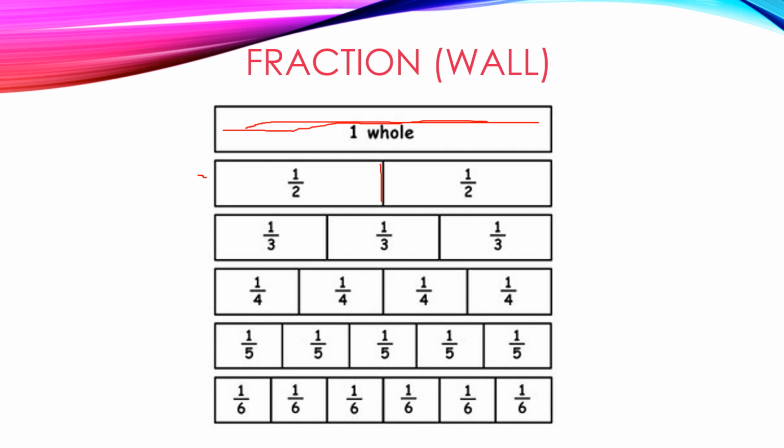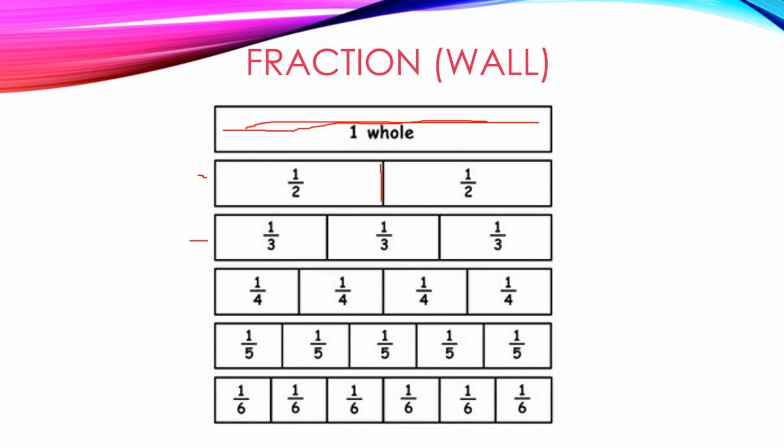Why do you have one on top? Because from the two parts you are getting only one, you won't get two, right? If you are getting two parts, you're getting the whole cake. But after your mom cuts, there will be two parts and you are getting only one part. That is why half, and your brother will get another one part. That is why you will get 1/2, your brother will get 1/2.